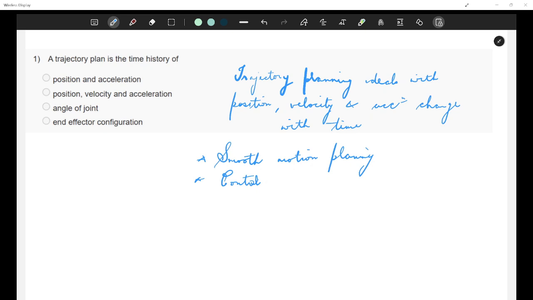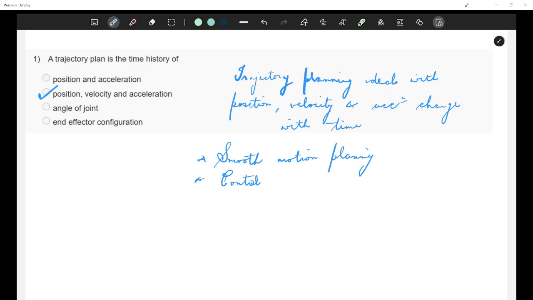All right. So yeah, a trajectory plan is the time history of position, velocity and acceleration. That is the correct answer. It would definitely not be just position and acceleration because that omits velocity, and velocity is a really crucial component of trajectory planning. Without velocity, we cannot fully describe the motion transitions between positions, right? Velocity is essential, otherwise it would be incomplete information.